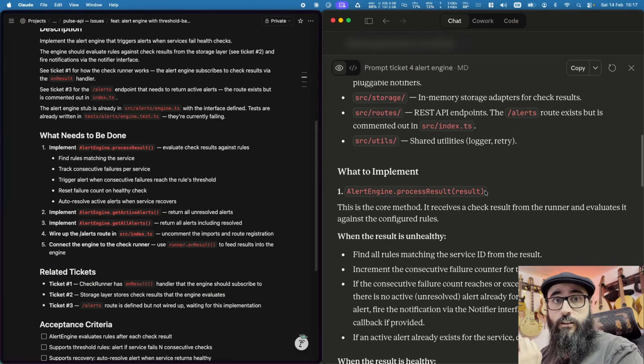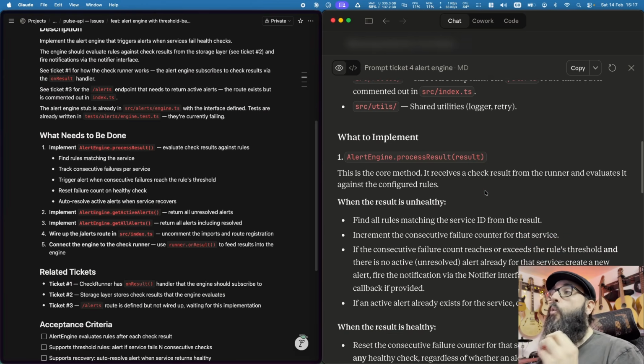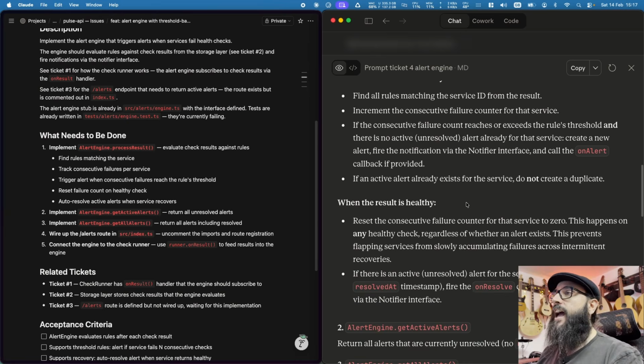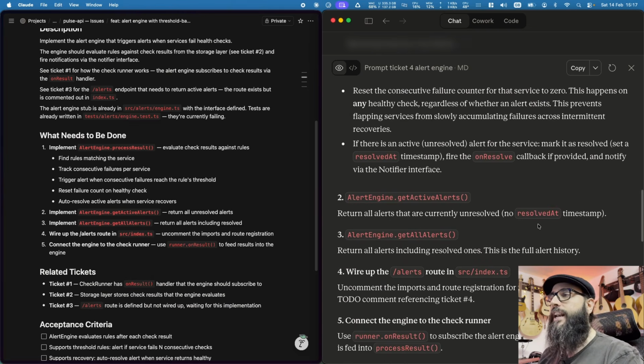This is insane. This is insane. What level of granularity are we gaining here? And then when the result is healthy, we reset the consecutive failure context. We spoke about that in the planning session.